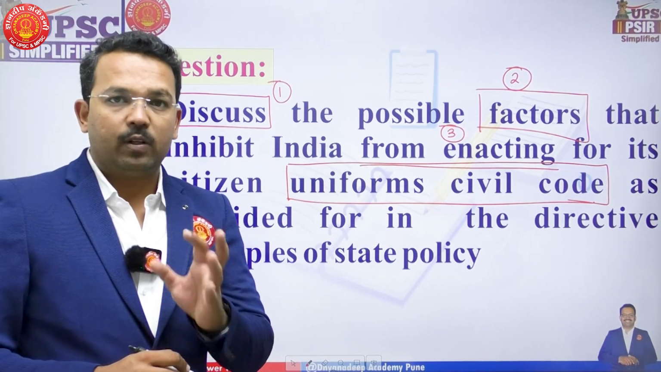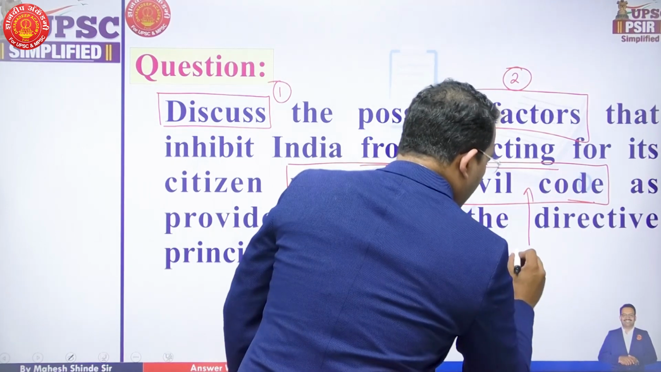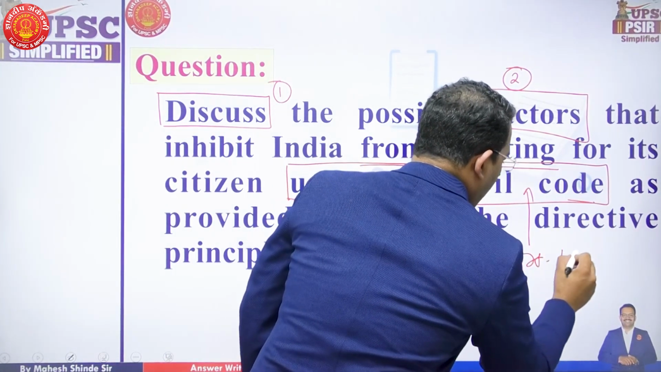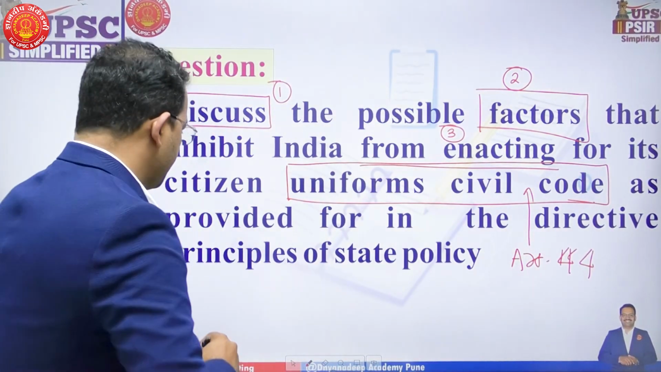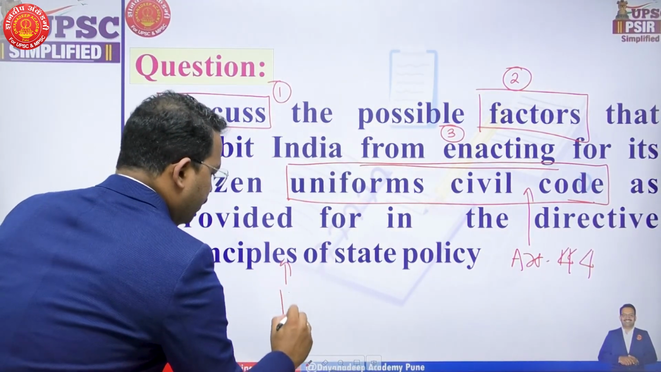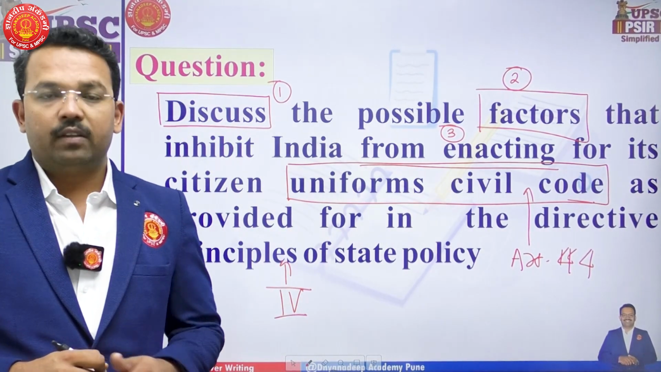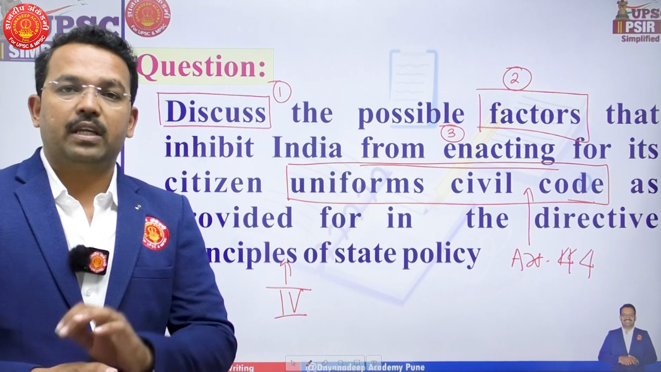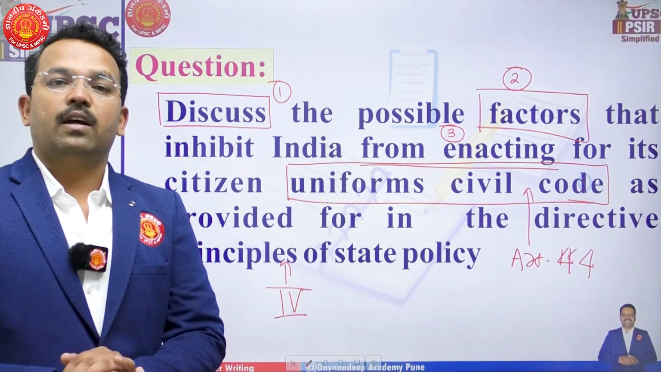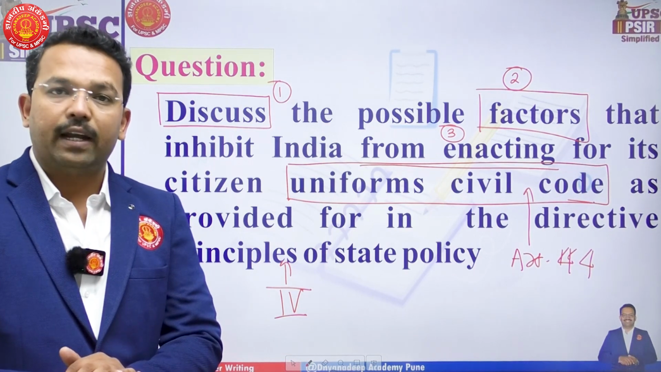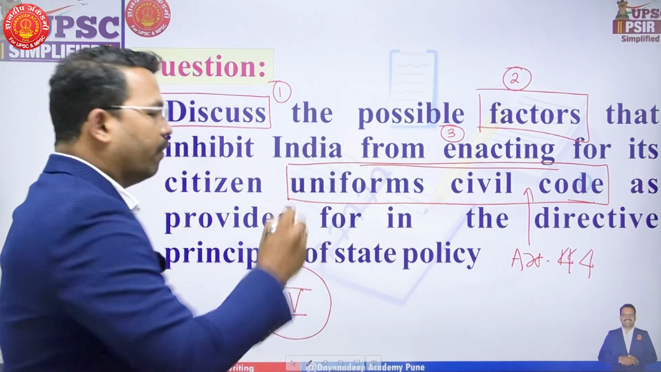Here are certain factual things. First, the Uniform Civil Code is provided in Article 44 of the Indian Constitution. DPSPs are given in Part 4 of the Indian Constitution. So these two factual parts should be the beginning of your answer, that is, the Uniform Civil Code is given in Article 44 of the Directive Principles of State Policy, which is given in Part 4 of the Indian Constitution.